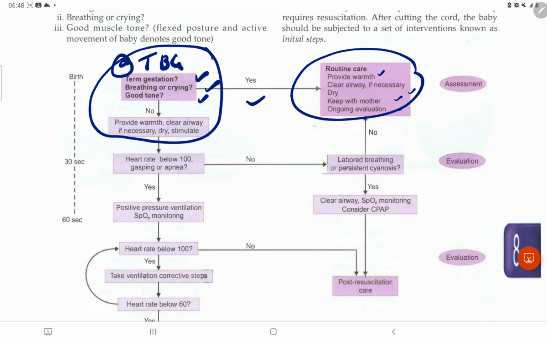Okay, if no, then we'll proceed further. So what happens? We'll be checking heart rate. That is to be done within 30 seconds. If the heart rate is below 100, meaning gasping or apnea, means yes, then what happens? We have to do positive pressure ventilations.